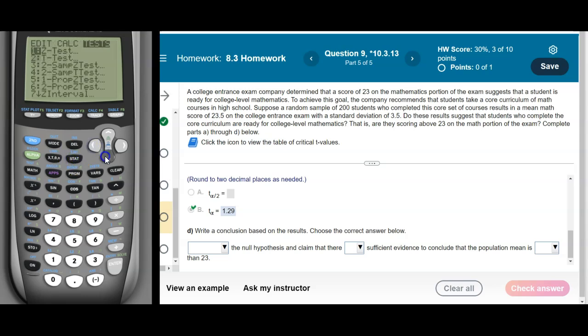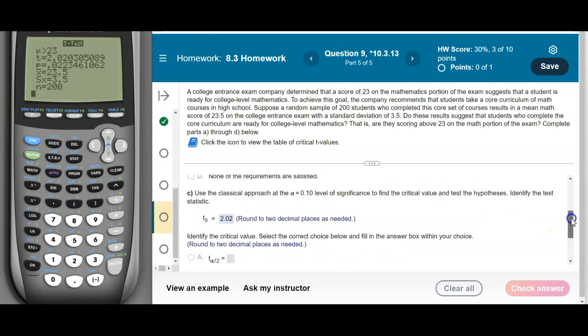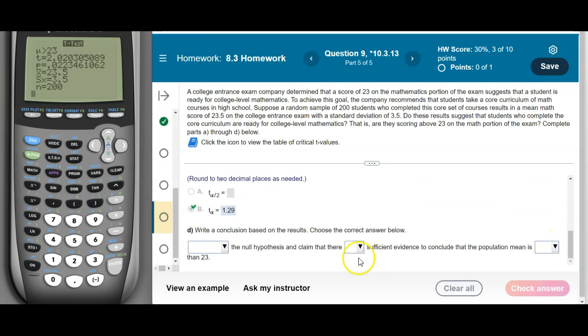And then a conclusion based on the results of this hypothesis test. I'm going to just go back and run it again to get all the values back on the screen. It'll keep the last hypothesis test you ran. When I had to compute that critical t value in the middle of it, it kind of interrupted things. But there's my p-value. It's 0.02, and I'm comparing that to the alpha of 0.1. 0.02 is less than 0.1, so I will reject that null hypothesis.